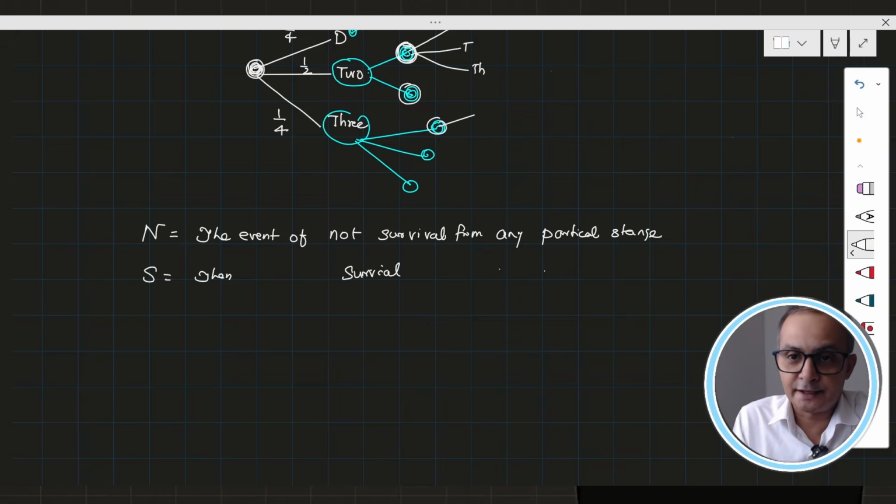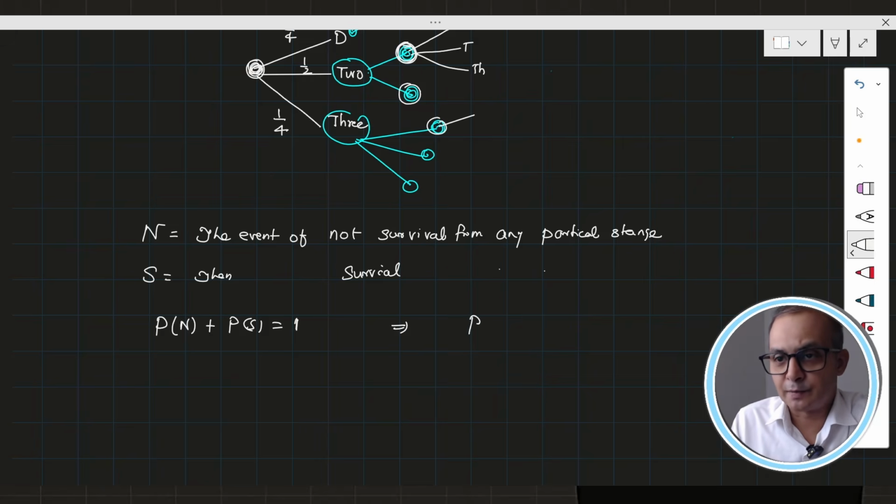Then the probability of N plus the probability of S must be 1. For convenience, let's say the probability of N is small p, just for calculation purposes.